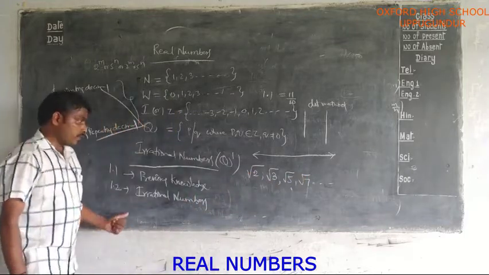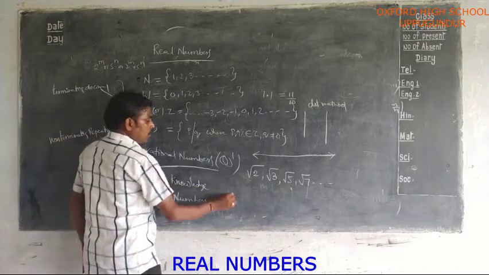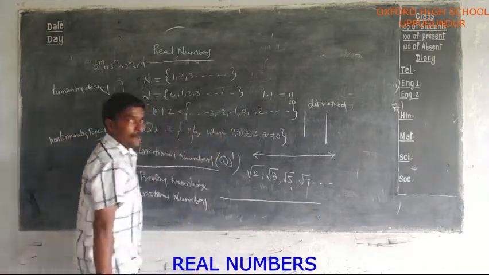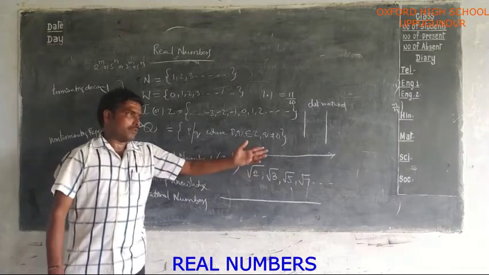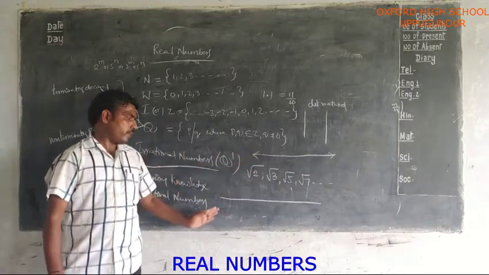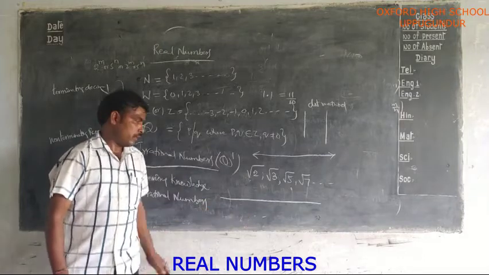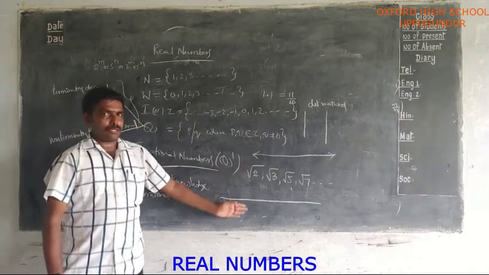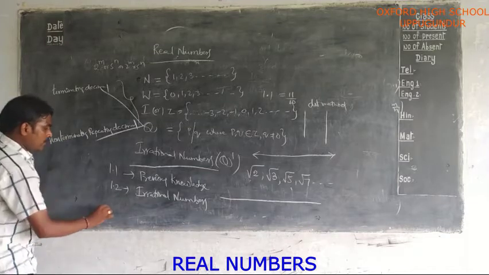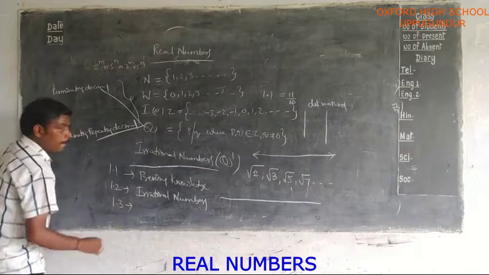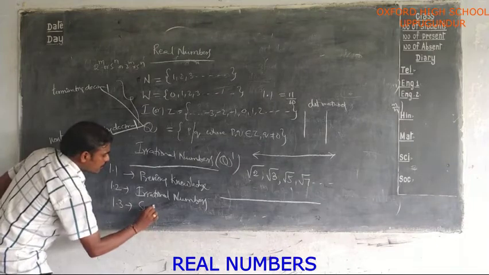Next, how can you represent these irrational numbers on the number line? How can you represent root 2, root 3, root 5, root 7, all irrational numbers, on the number line? All those problems are in exercise 1.2. Next, exercise 1.3 is based on successive magnification.